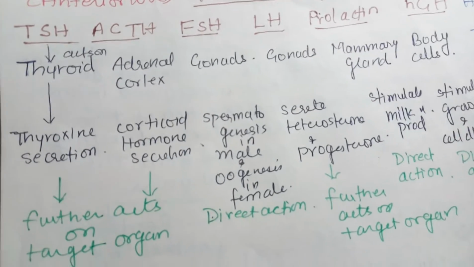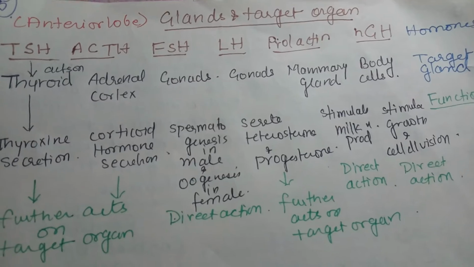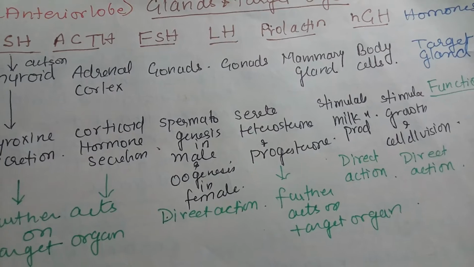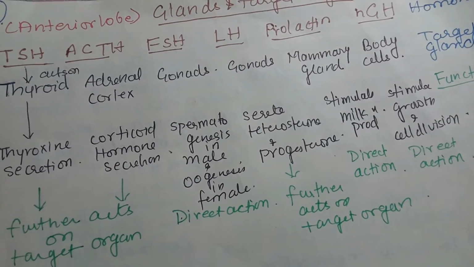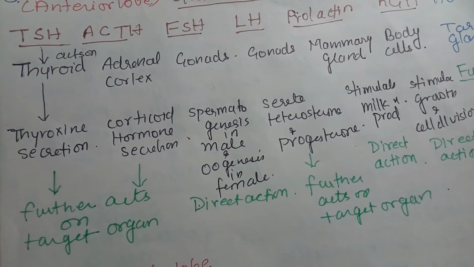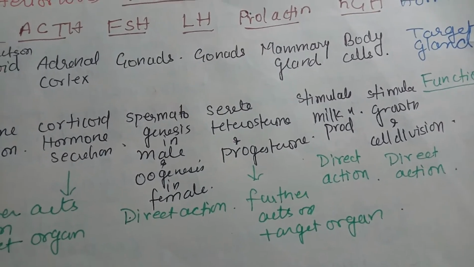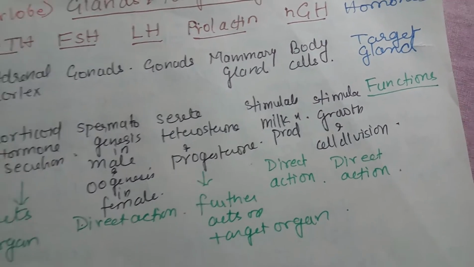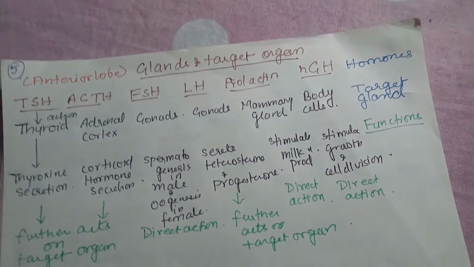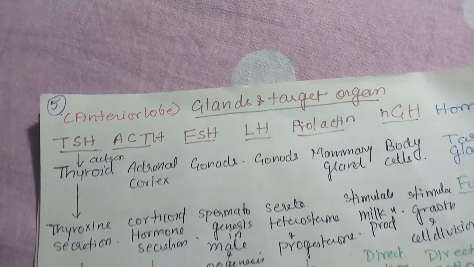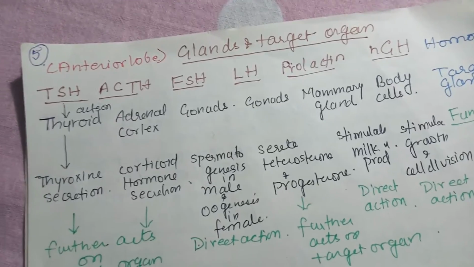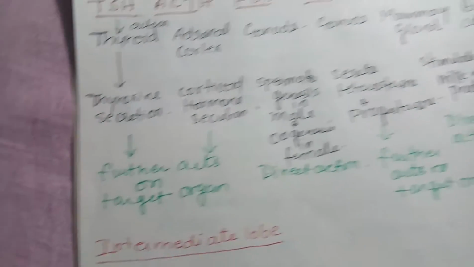Adrenal cortex is the gland where ACTH acts, and it releases corticoid hormones, mineralocorticoids and glucocorticoids, and they also act on further target organs. Similarly, gonads and others. Okay, you can see. Now here what is important is that some of the hormones which act on these glands, and the glands further secrete the hormones.